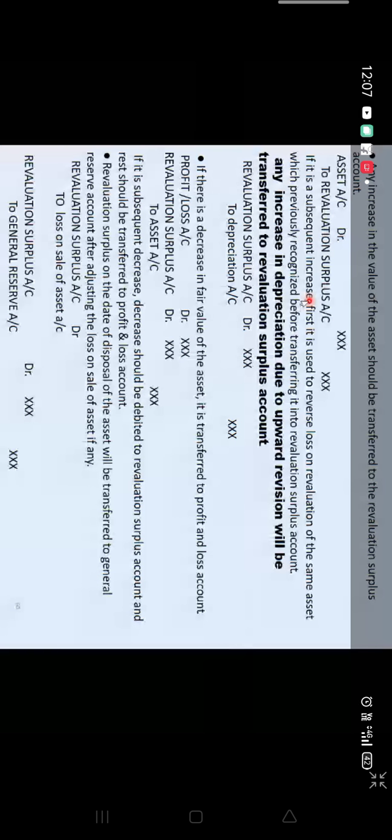Clear? Right? Now, if there is a decrease in your asset account, तो asset credit हो जाएगा, तो क्या करेंगे हम? In this case, I will explain this later on. If there is a decrease in the fair value of the asset, it is transferred to the profit and loss account or it is transferred to the surplus account. Now, why these two things?